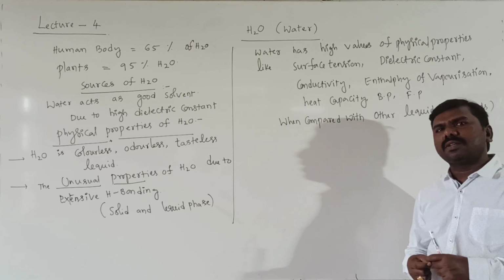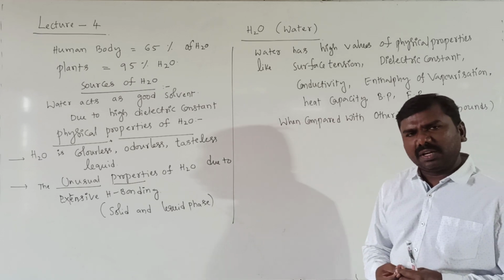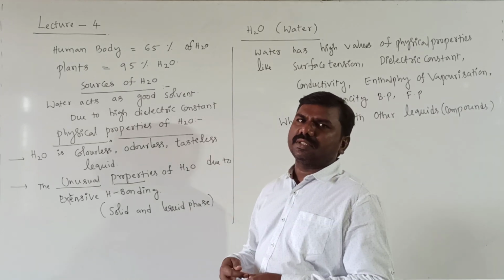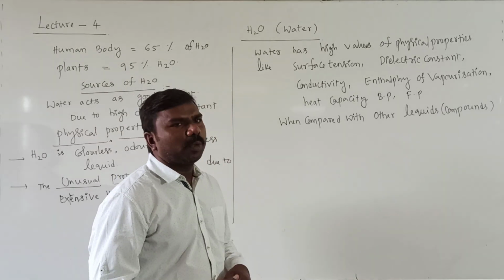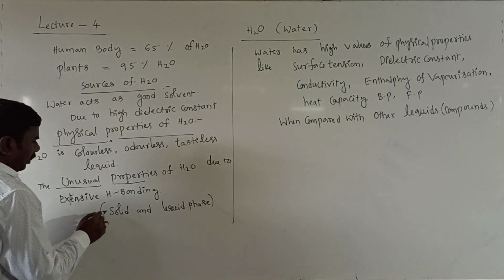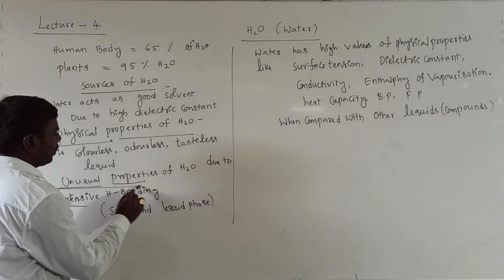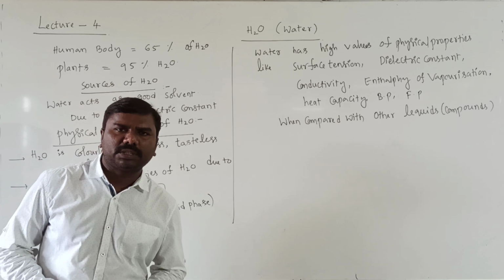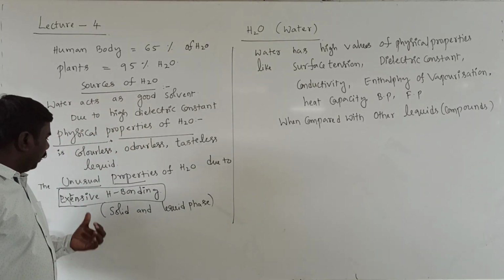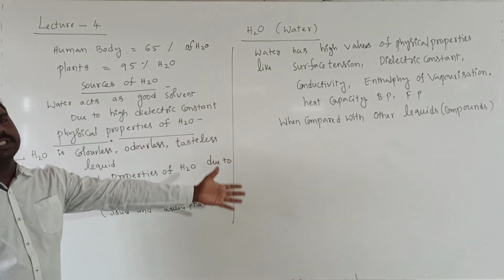Melting and boiling points are very high for water compared with H2S, H2Se, whatever it may be. The reason for these unusual properties is extensive hydrogen bonding.